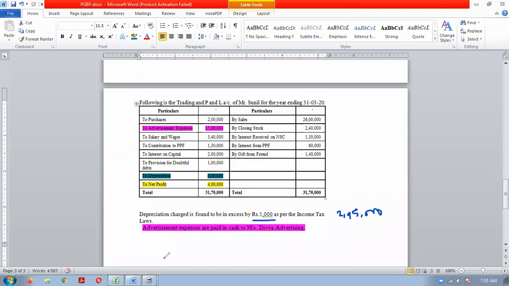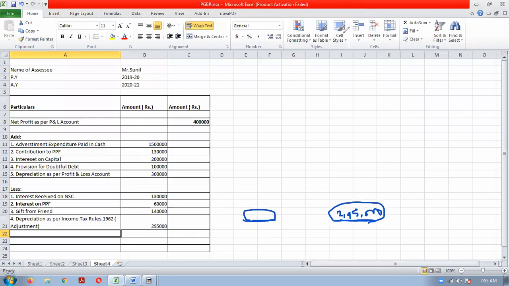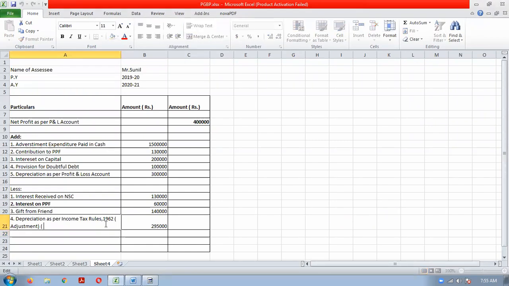So they are saying that the depreciation which the company has debited in the profit and loss account is more by 5,000. So as per income tax, we will allow only 2,95,000. Understood? So you have to take the 2,95,000. If you want, you can keep and write a note here. Rupees 3 lakhs minus rupees 5,000.